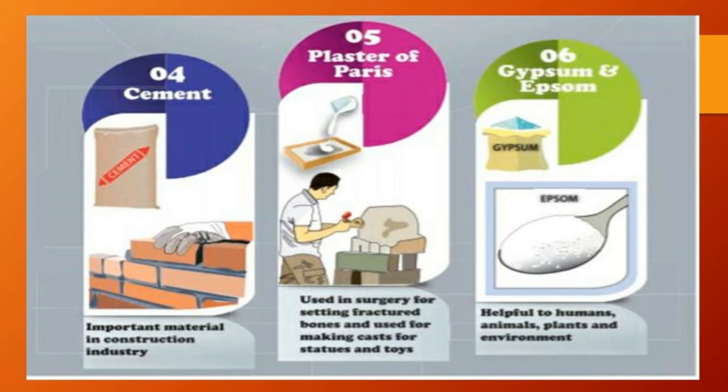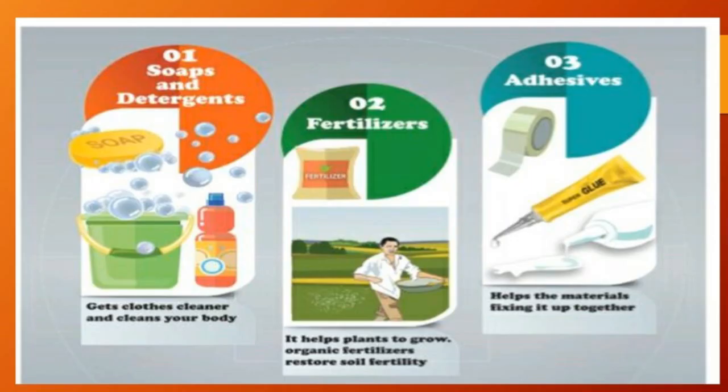In this lesson we have studied how we use soap and detergent, which help us clean our body and our household things. The second one is fertilizer, which helps the plants to grow. The third one is adhesive, which helps materials fix together. Next one is cement. Cement is an important material used in construction, for building as well as for industry. Next one is plaster of Paris.